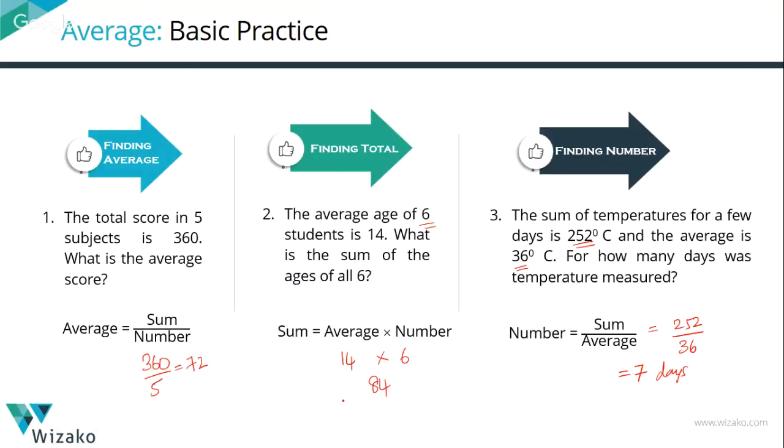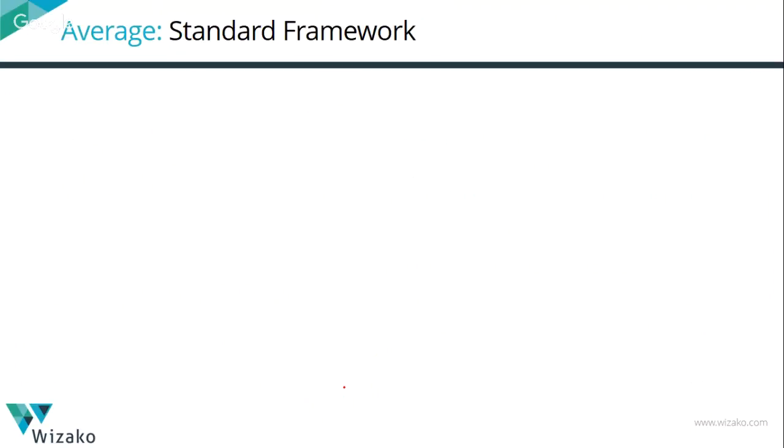Right? So this is the gist of how do you go about an average question. A big chunk of the average questions can be solved in what I would call a standard framework. I'll go to the extent of stating that close to 90% of the questions will fit into this framework. Any other shortcut that you learn, any other method that you use is good. I'm not discounting them. The standard framework in most cases will give you an answer in under a minute for average questions.